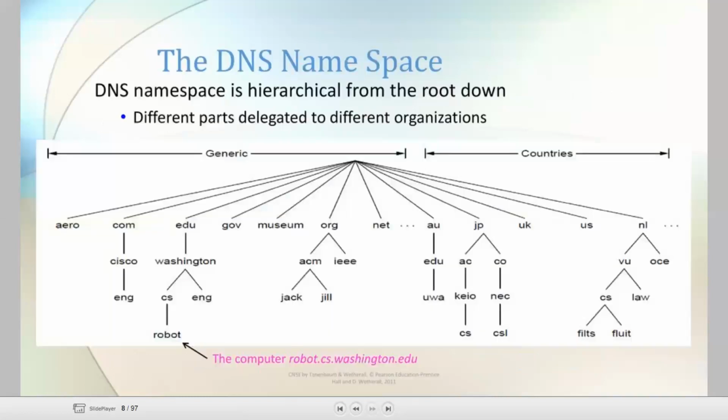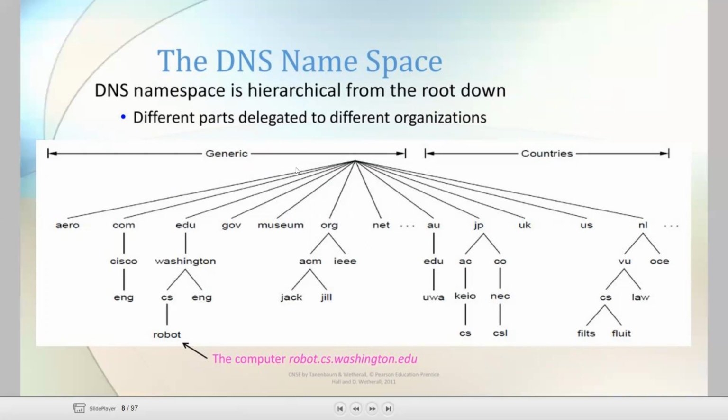See, this is the DNS namespace in hierarchical form. The DNS namespace is hierarchical from root down. Different parts are delegated to different organizations. I told you there are two main domains, that is the generic domain and the countries domain.